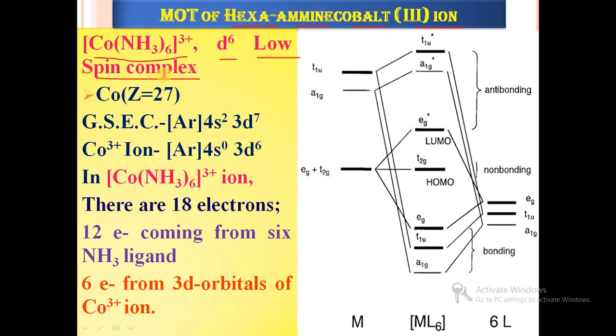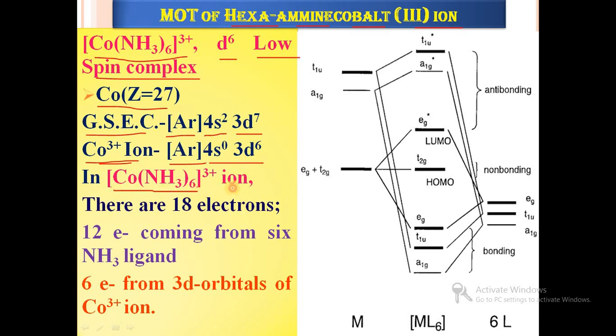Cobalt has atomic number Z = 27 and ground state electron configuration [Ar] 4s2 3d7. In [Co(NH3)6]3+, cobalt has oxidation state +3, so the Co3+ electron configuration is [Ar] 4s0 3d6.